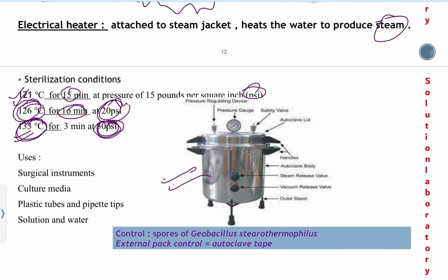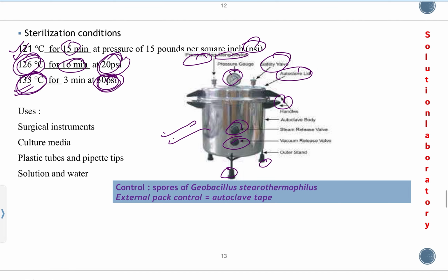A small autoclave consists of a pressure gauge, safety valve, autoclave lid and handles. Here is another valve, the steam release valve, vacuum release valve, and here is the stand, and here is the pressure regulating device. And the control for the autoclave is the spores of Geobacillus stearothermophilus. Previously it was called Bacillus stearothermophilus.